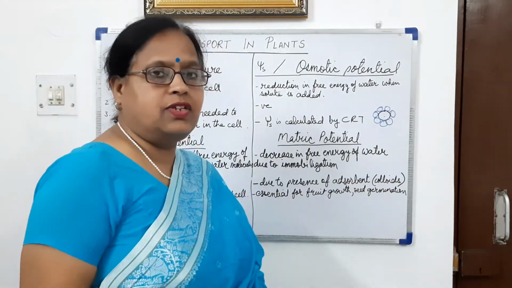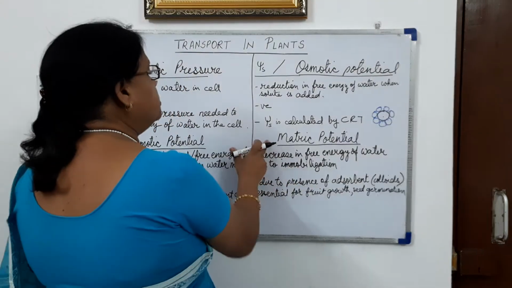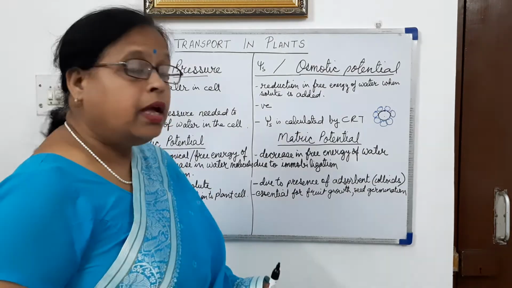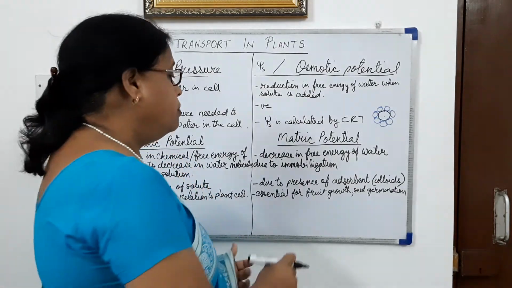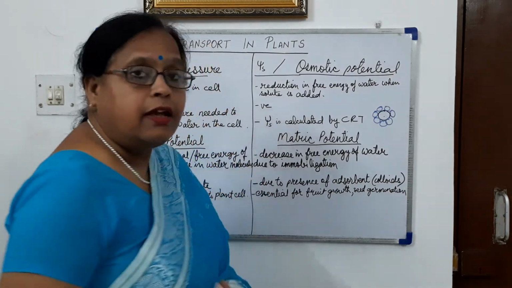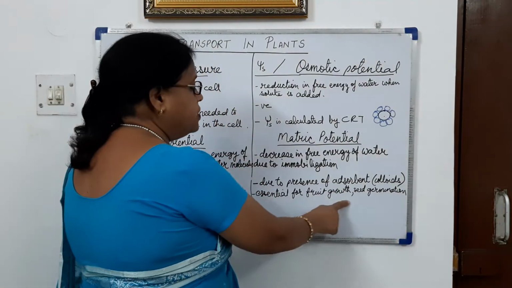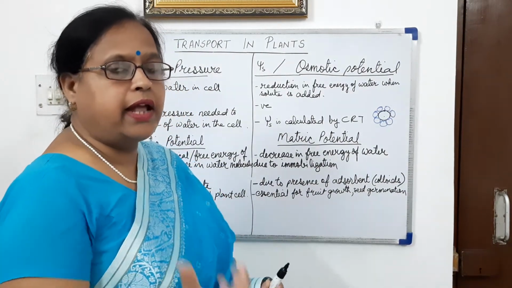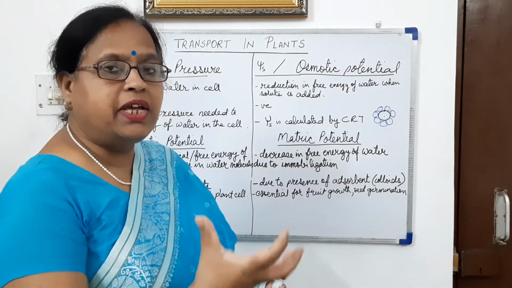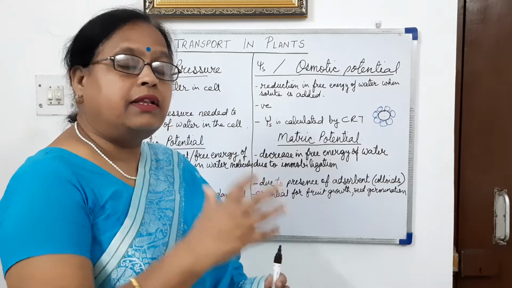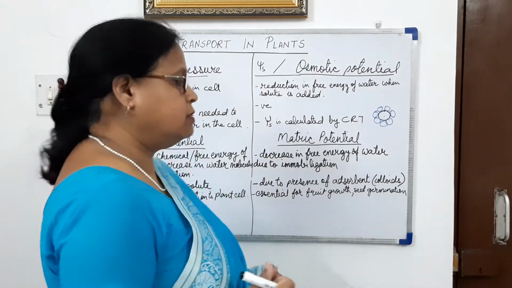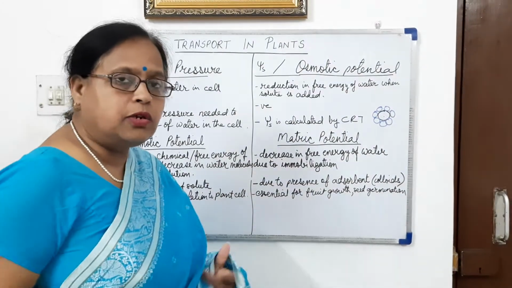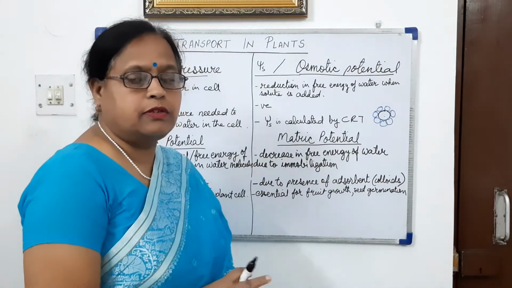When these conditions are there, it is related to matric potential, meaning when water enters into them, it is absorbed, because lots of nutrients are present inside the seed and inside the fruit, so they will go on attracting water, adhering to and absorbing the water into them, and this is causing the increase in size. So these are the differences, and I hope you all have understood these terms with these differences.